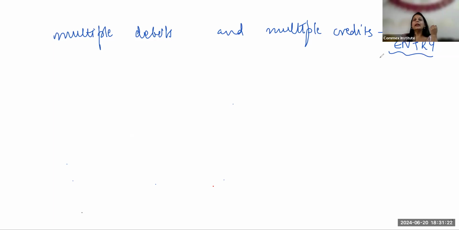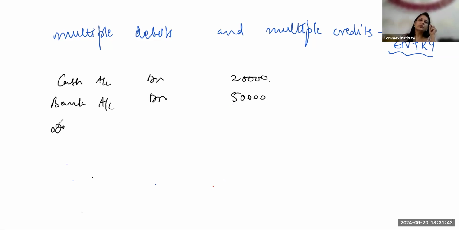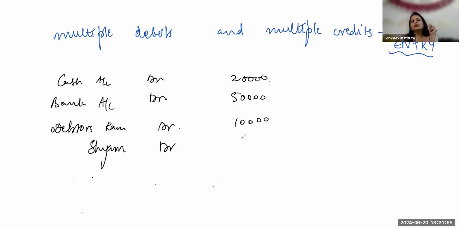So how we incorporate it in our current year books is we are going to debit each and every asset by its name. Like I'll put cash account debit, whether it is 20,000 or 18,000. Then my bank account balance, another 50,000. Then my debtors, with the names of debtors: Ram account debit, Sham account debit, whoever are my debtors, 10,000, 4,000. Any other, machinery account debit, 20,000, 2 lakh, whatever. Land and building account debit.